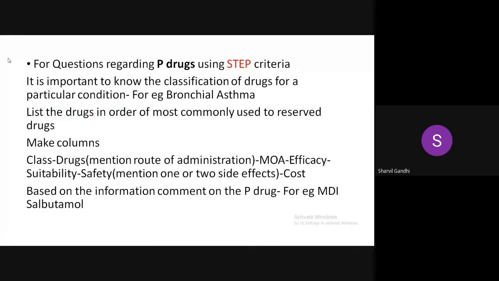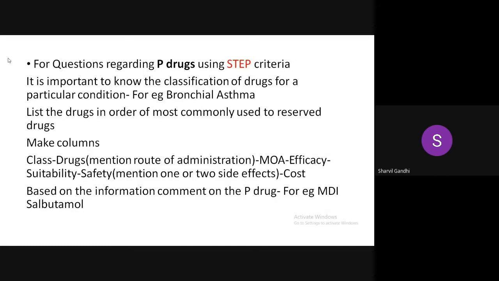I have seen questions like choosing a P drug using the STEP criteria. This is a question that you get in practicals, and now you get it in theory also. For P drugs, you should know what the STEP criteria are: efficacy, suitability, safety, and cost. For example, a patient comes with bronchial asthma, you want to treat it, and you want to give a P drug.